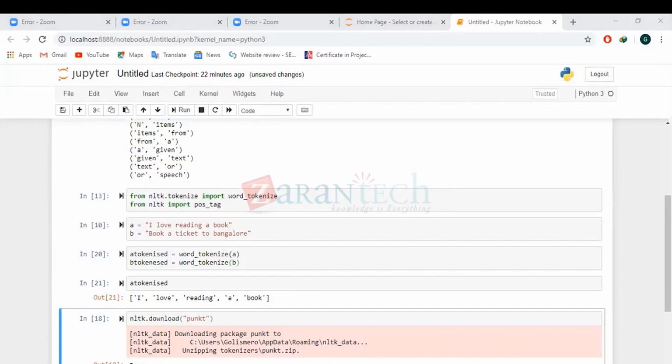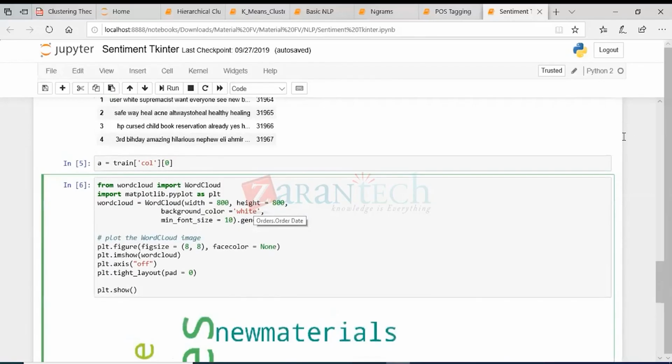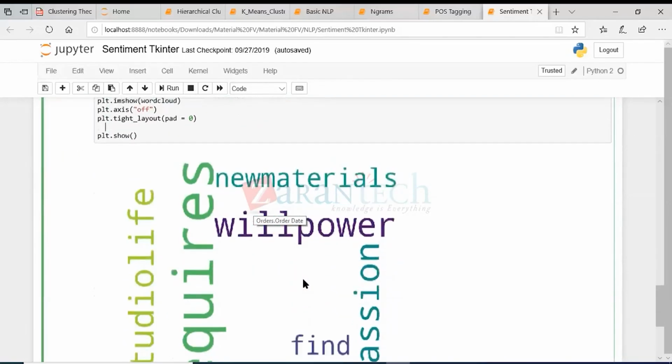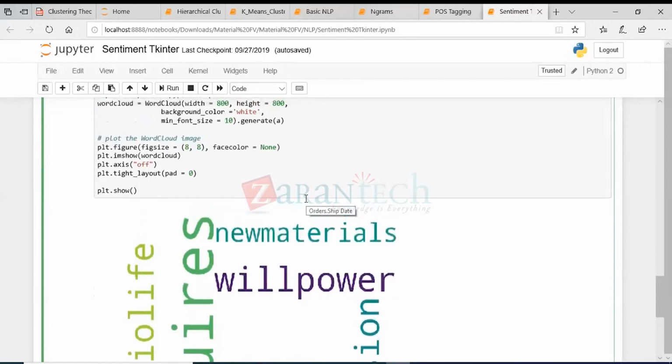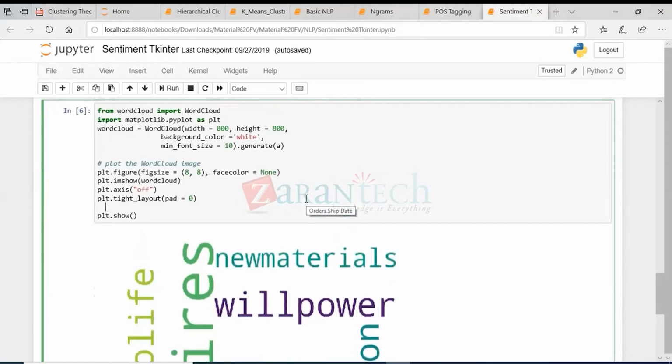I'll share my screen. Hello, guys. I think you might have already seen this in many places, right? This is nothing but what is called a word cloud. So why do we need a word cloud? Let's go back to the same problem statement. You release a new product on an e-commerce website, and people start commenting on the product.